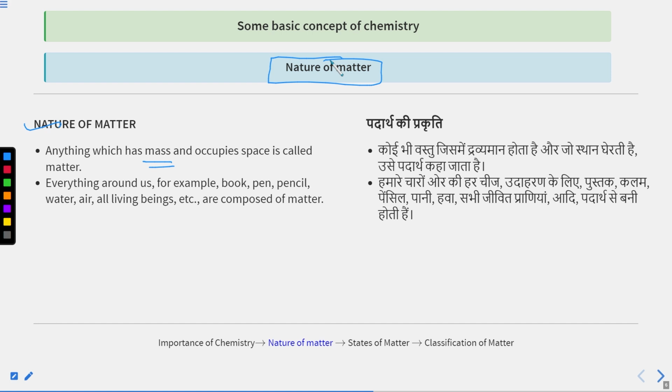Anything which has mass and occupies space is called matter. Everything around us, for example, a book, pen, pencil, water, air, all living beings, animals are composed of matter. My question is, what is matter made up of? Matter is made up of atoms, but I will discuss that, don't worry.